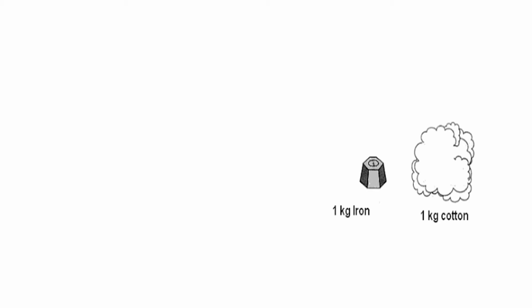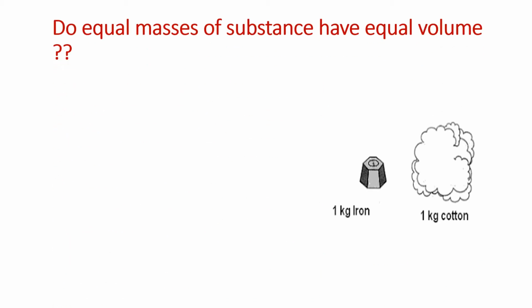Now you see here, what do you see? We see 1 kg iron and 1 kg cotton. That is the mass of both iron and cotton. They are two different substances, but their masses are same. So we want to understand whether equal masses of substance have equal volume. Masses are equal, so are the volumes equal?